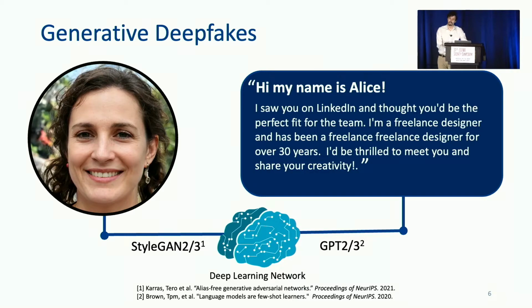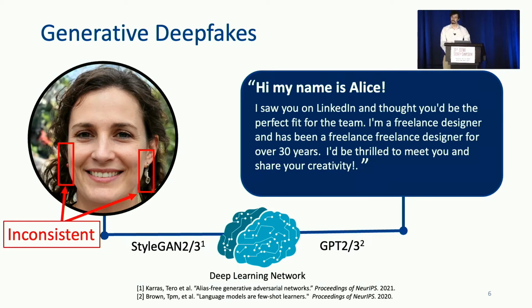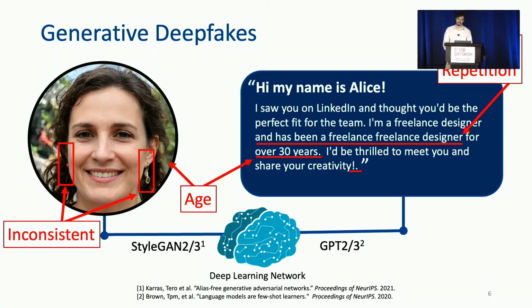Deepfakes are realistic, non-templated media generated from a deep learning network. Networks like StyleGAN 2 and 3 create realistic images of human faces, while language models such as GPT-2 and GPT-3 can create text that appears to be written by a real human. And while the quality of synthetic content is improving, deepfake models still produce human-perceivable artifacts. These artifacts may include distorted and asymmetric accessories in generated images, grammatical or semantic errors in generated text, or inconsistencies that might arise between these independently generated outputs when used together in a social profile.